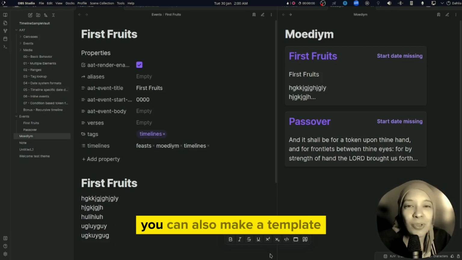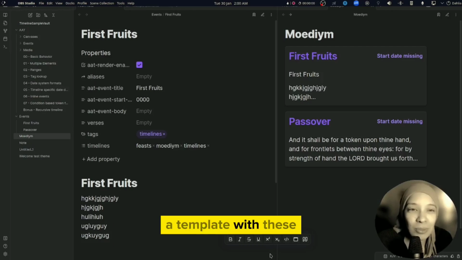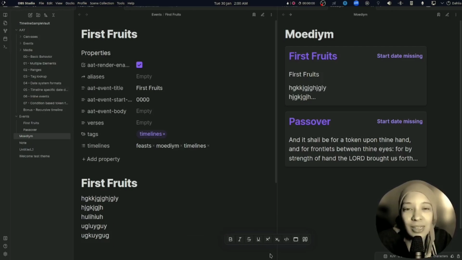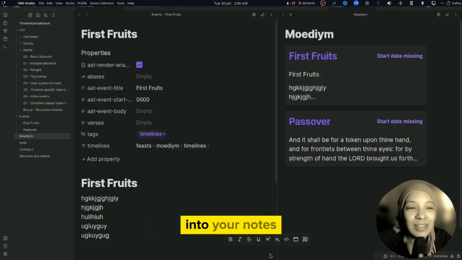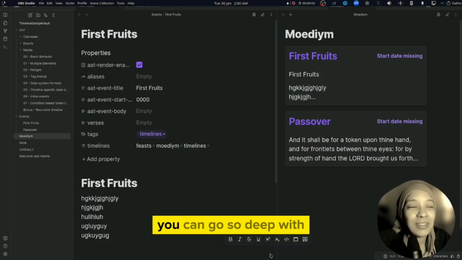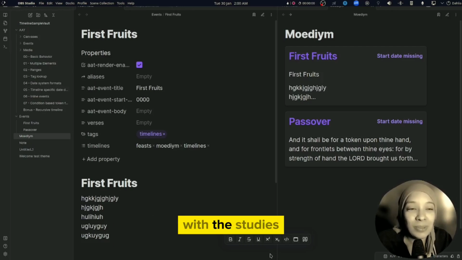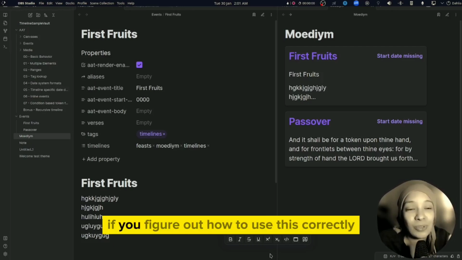You could also make a template with these tags and everything, the properties, and then automatically add these things into your notes, to your vault. You can go so deep with the studies if you figure out how to use this correctly.